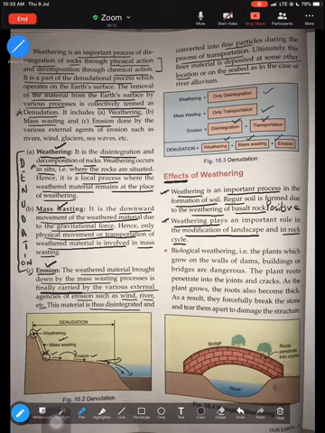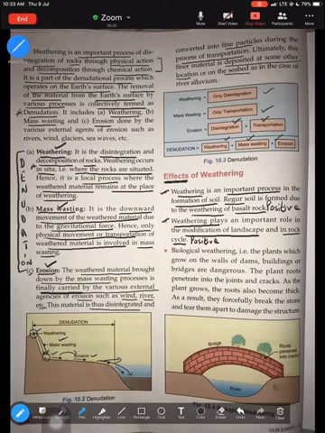If you remember, when we learned about the rock cycle, because of weathering, igneous rock gets broken down and then converts into sedimentary. Again, sedimentary rocks break down and convert into metamorphic. So weathering plays a very important role in the modification of landscape and even in the rock cycle. So this is again a positive impact.